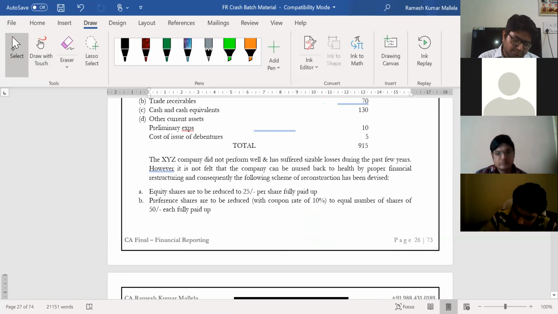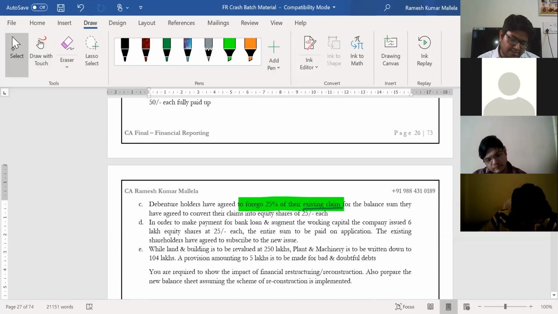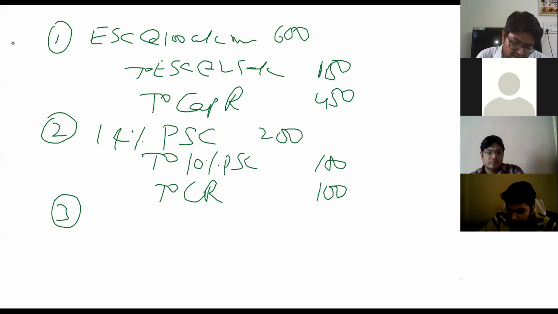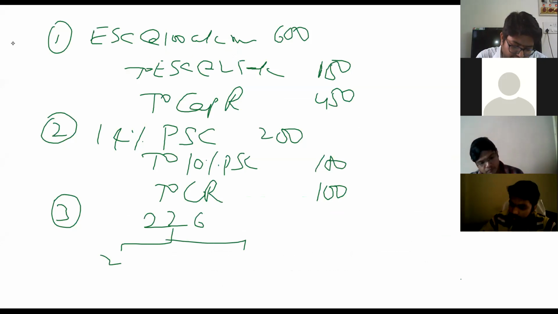So here he says debenture holders have agreed to forego 25% of their existing claim. For the balance sum, they have agreed to convert their claims into equity shares of 25 each. So let us work out. Total claim happens to be 226, if I'm not wrong. Out of the two parts, 25% is what they have foregone, 75% is what they will continue to hold.